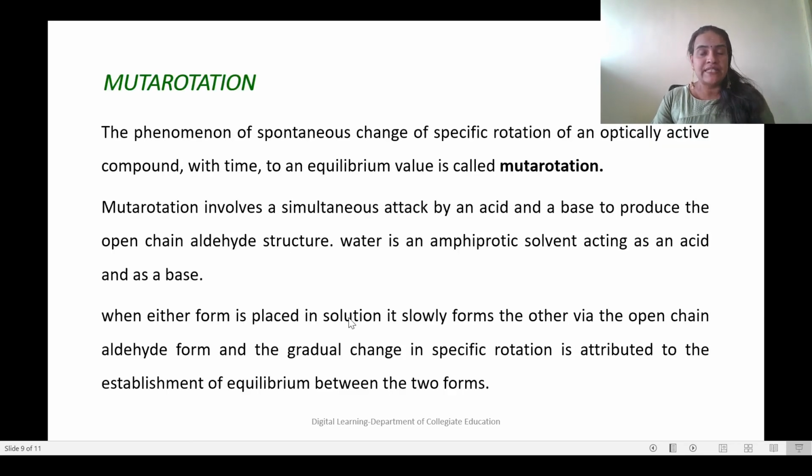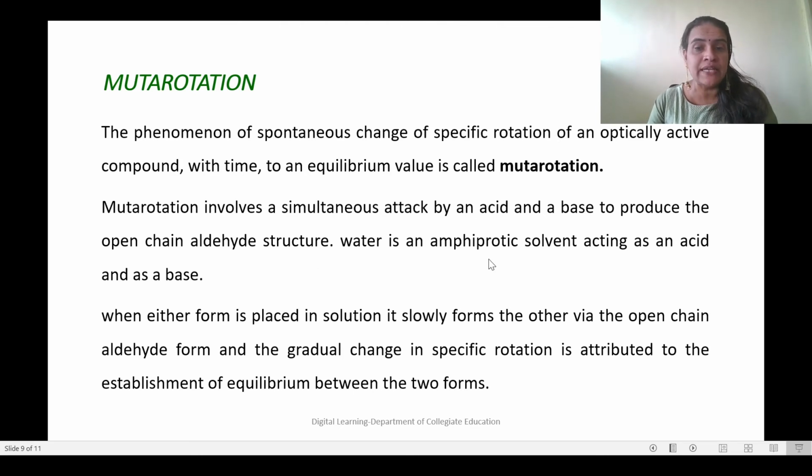Then mutarotation, already we have seen this term. The phenomenon of spontaneous change of specific rotation of an optically active compound with time to an equilibrium value is called mutarotation. This is the definition of mutarotation. Mutarotation involves a simultaneous attack by an acid and a base to produce the open chain aldehyde structure.